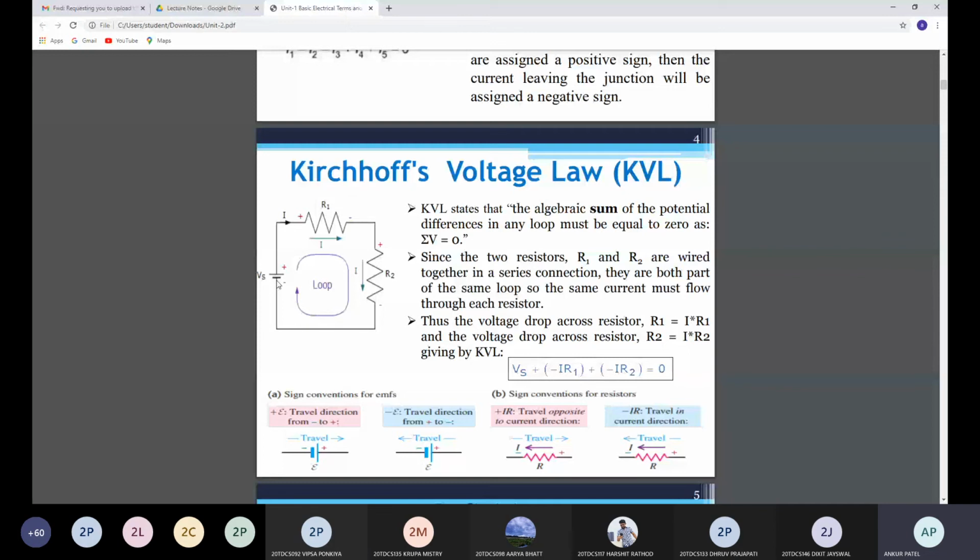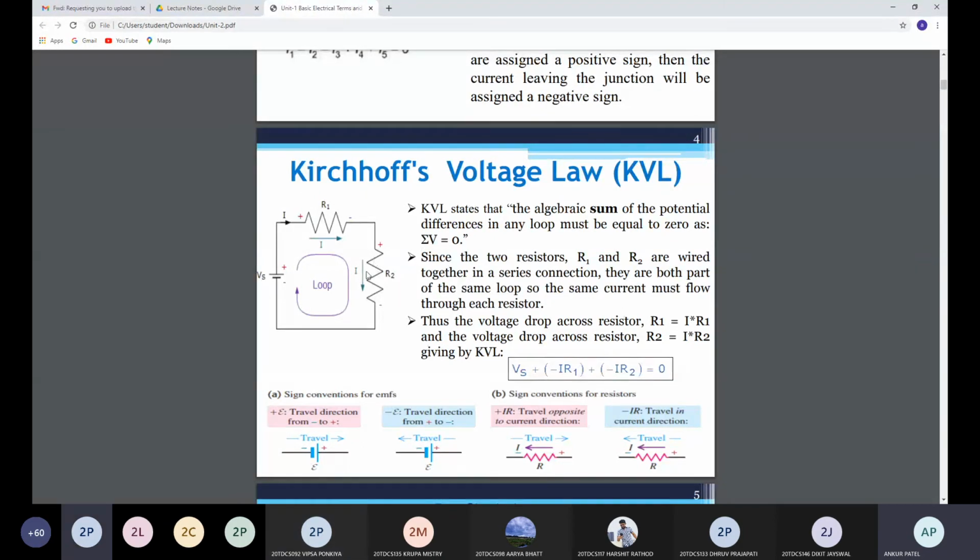There is a rise in voltage. Then current I is given. So IR1, is that positive or negative? Negative, because we are moving in the same direction. We are not moving in the opposite direction. So minus IR1. And this is for IR2.